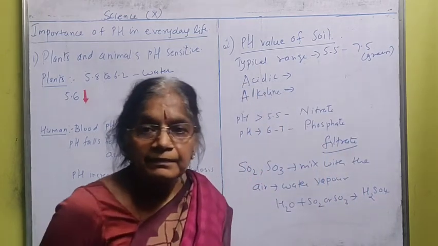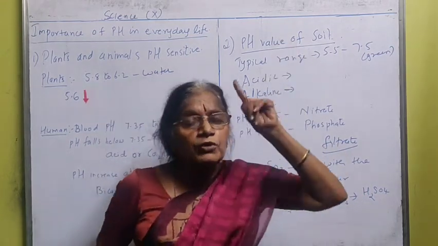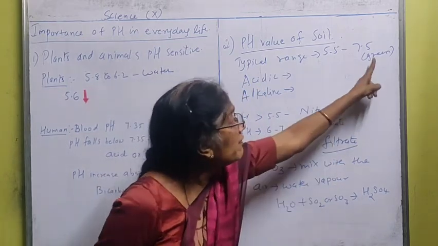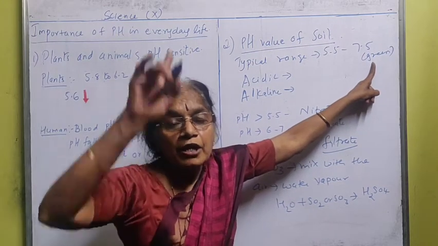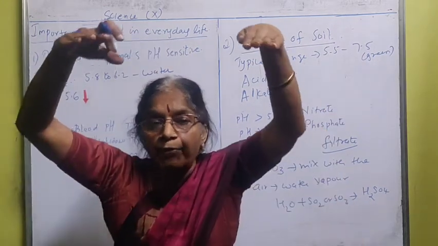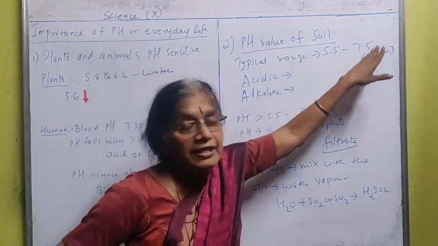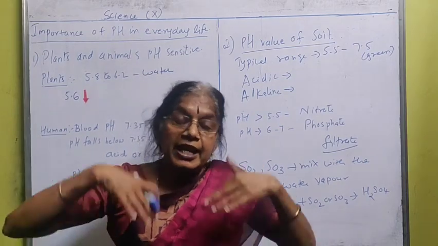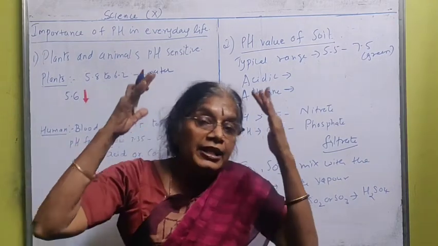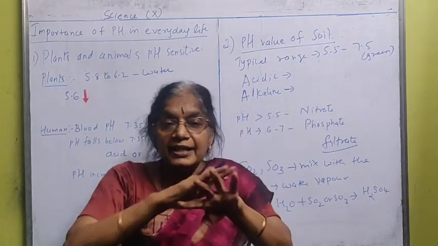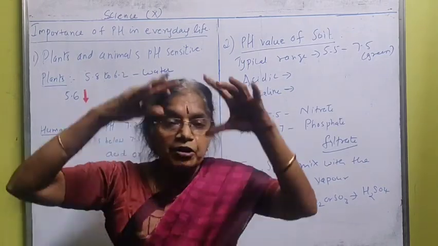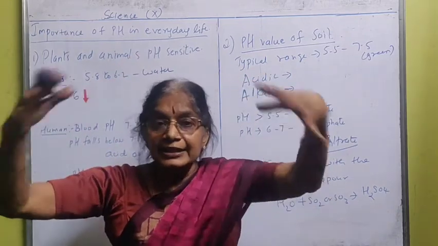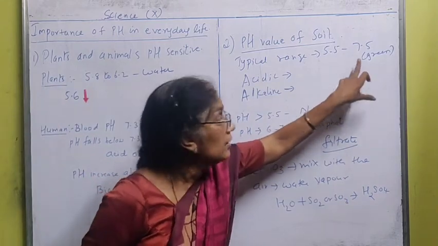Take this filtrate and take the pH paper. Dip the pH paper in the filtrate. If it becomes green in color, it means the pH value of your soil is appropriate. It is between 5.5 and 7.5, which means your soil is healthy. You can get any crop's yield very good, because whatever important nutrients should be there are present in the soil. So it is a healthy soil. That is how you can check the pH value.